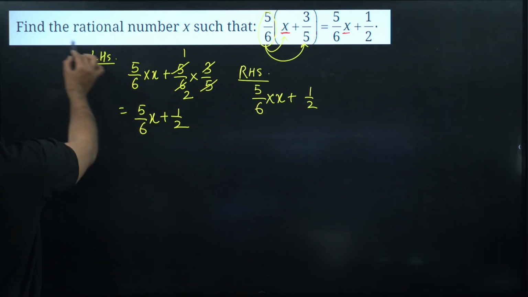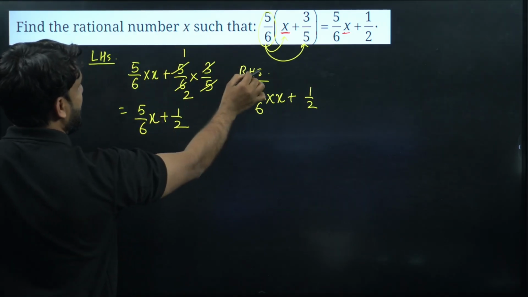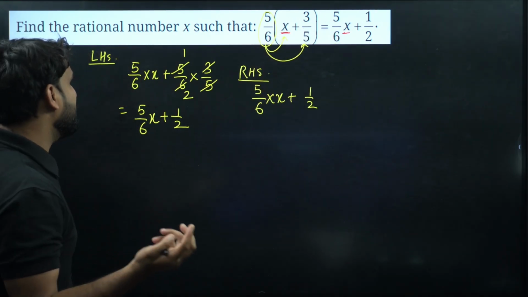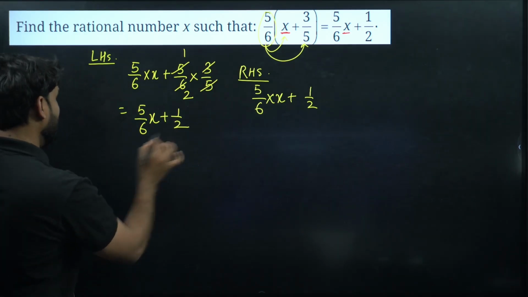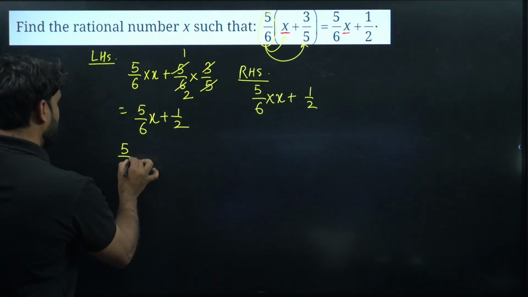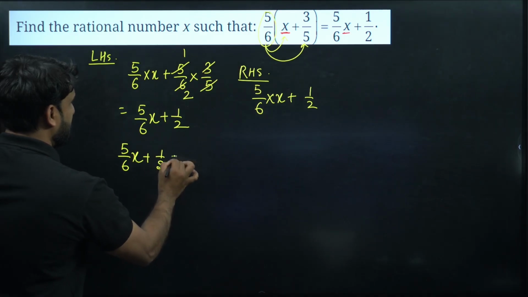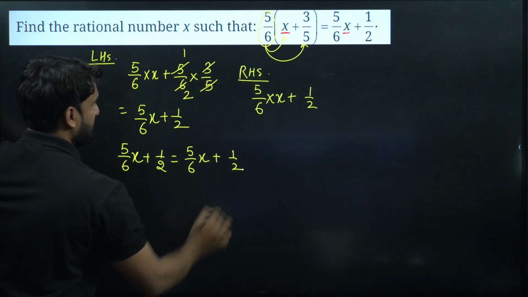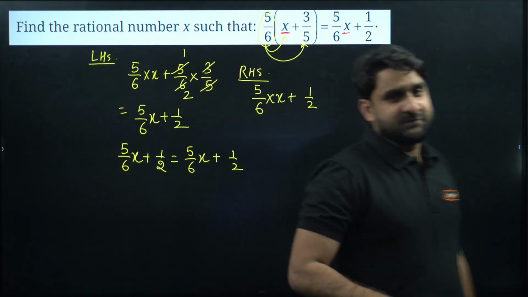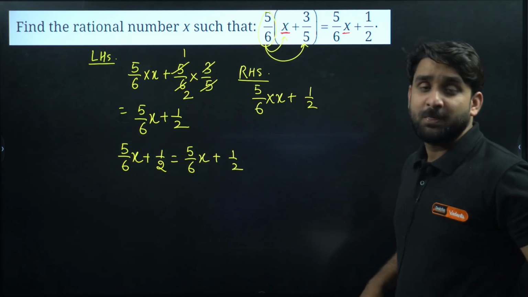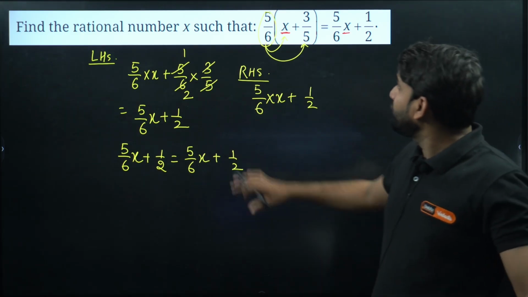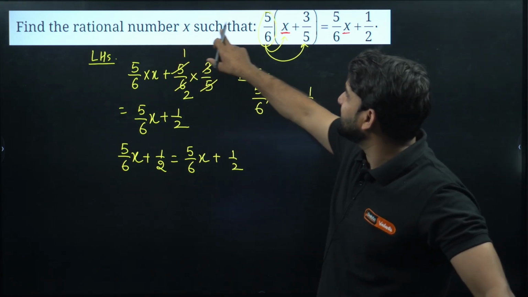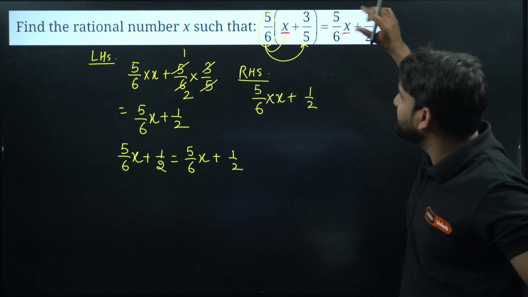So now we can do one thing. We have to find the rational number x such that this is equal to this. How can we solve this? Listen here. If they are both equal to each other, we can write 5 by 6x plus 1 by 2 is equal to 5 by 6x plus 1 by 2. Then what should be the value of x so that both can satisfy each other? The question is, what should be the value of x such that this function is equal to this function.